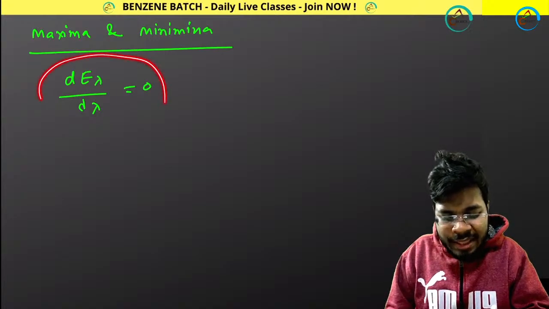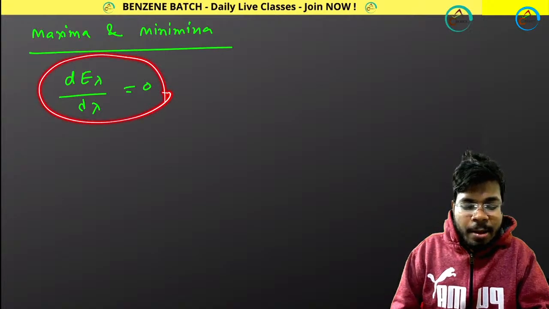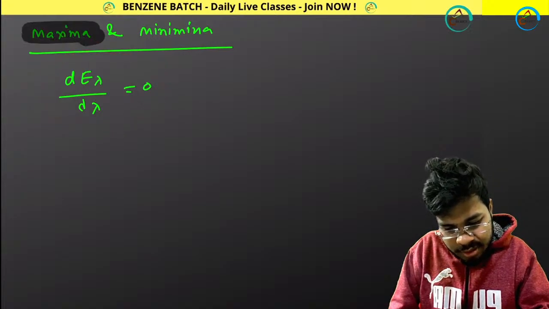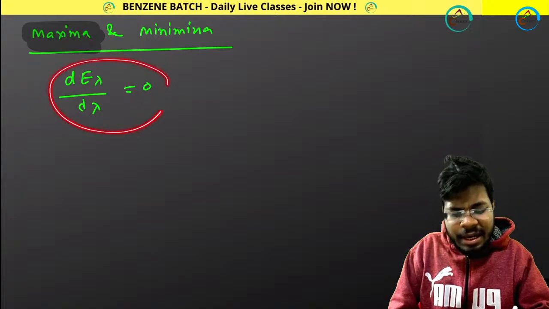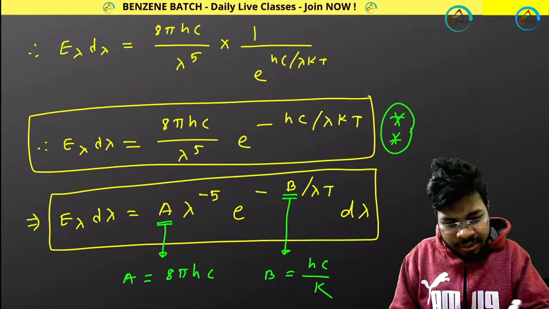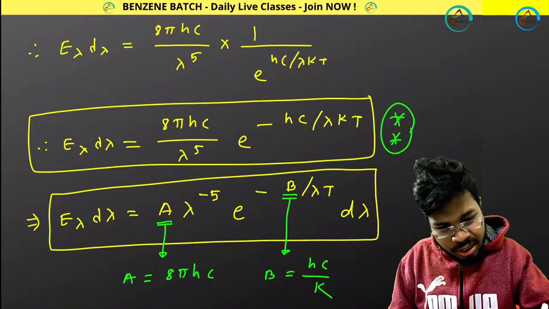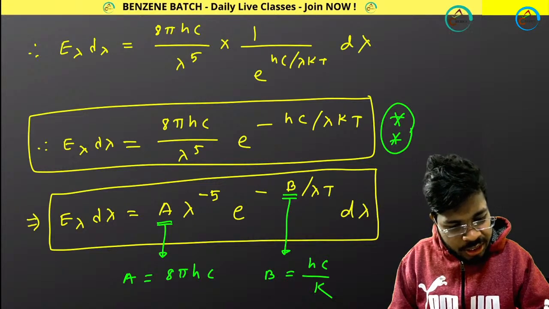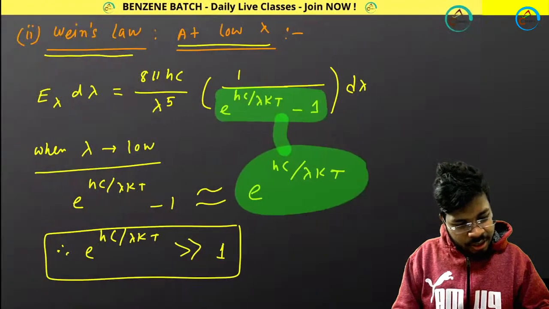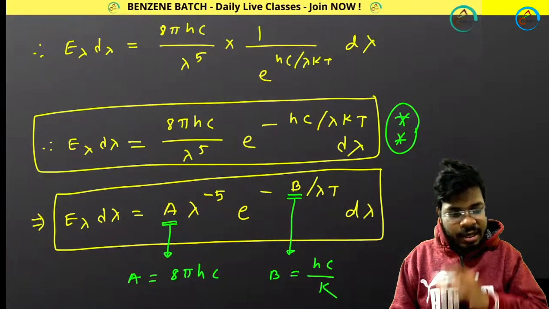I am just applying this maxima minima concept. So to get the maximum, I am thinking that dE lambda by d lambda will be 0. Now what about the E lambda value? I am sorry guys, here I forgot to put d lambda. Here you have to put d lambda. Yes, everywhere d lambda is there.